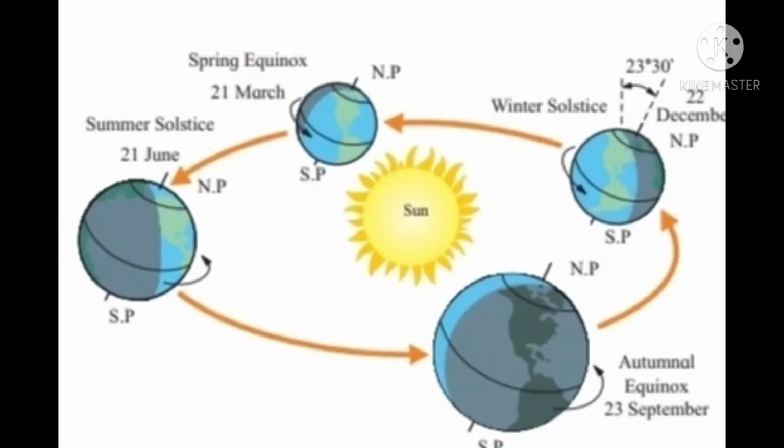With the help of figure 8.1, which shows the position of the earth in relation to the sun, you can guess which season prevails in which hemisphere. Seasons occur due to the revolution of the earth as well as due to the tilt of its axis of rotation.